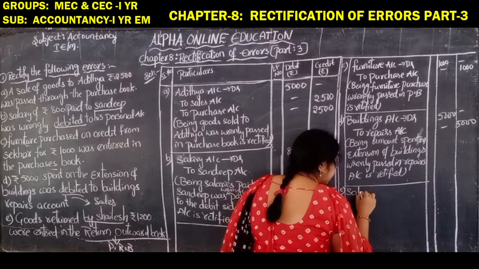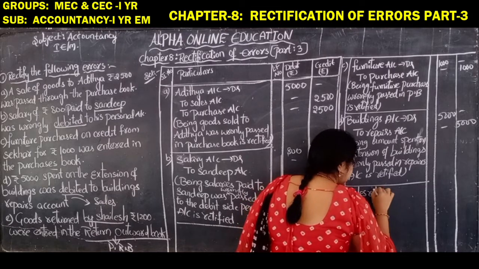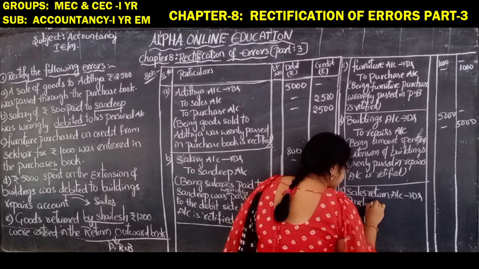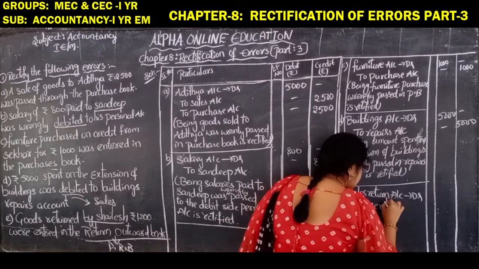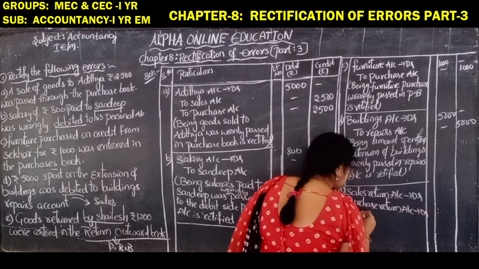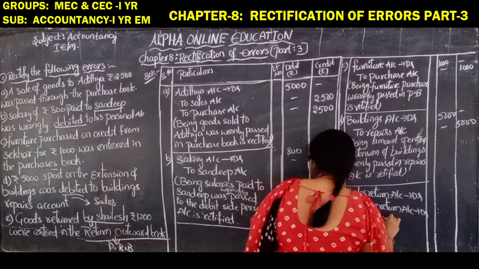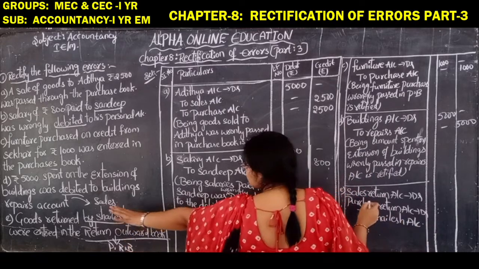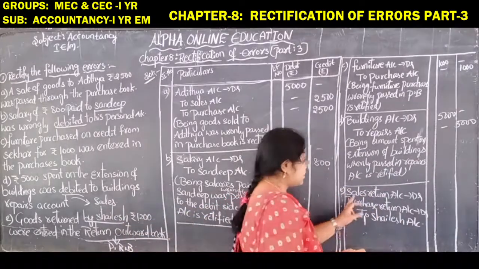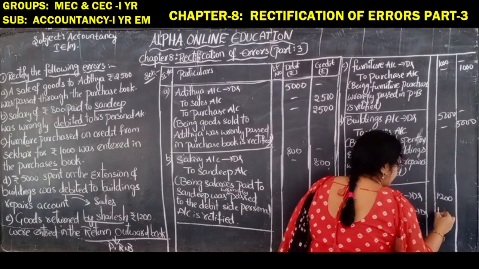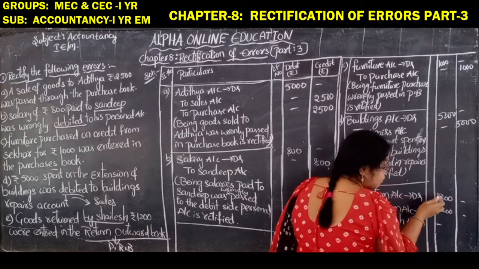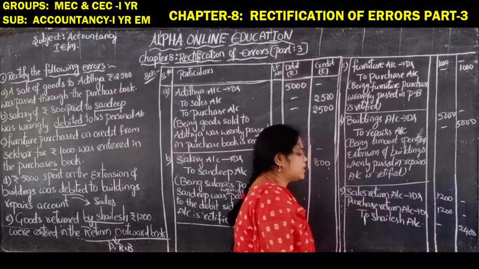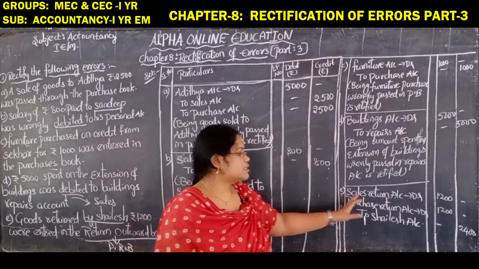Sales return account debtor, purchase return account debtor, to Shailesh account. Okay, to Shailesh account. So what is the amount, ma'am? 1200. Yes. So first we will write 1200 in the sales return and afterwards in the purchase return, and the total amount, 1200 plus 1200, how much is it? 2400. That will be written in the Shailesh account. So this is the entry.